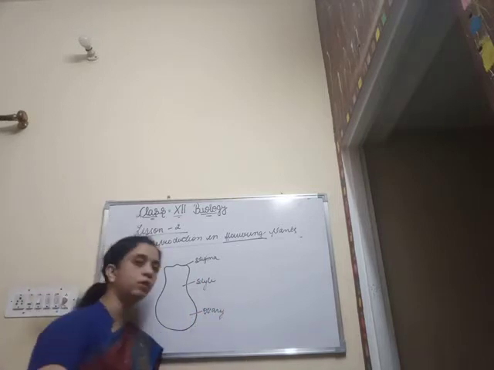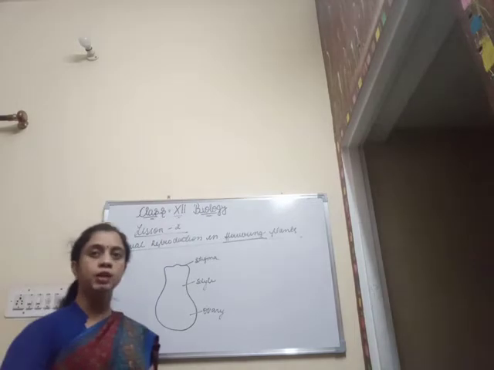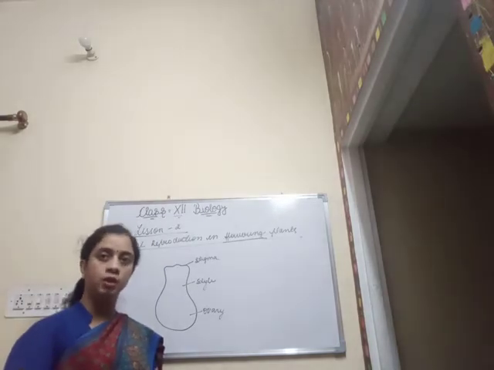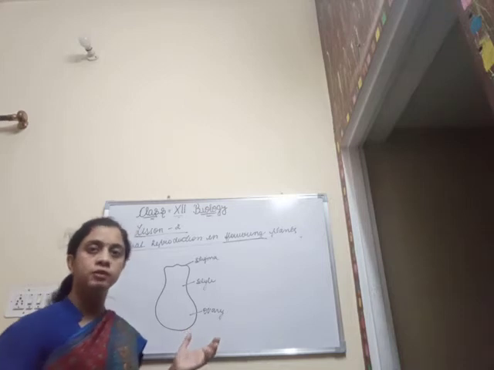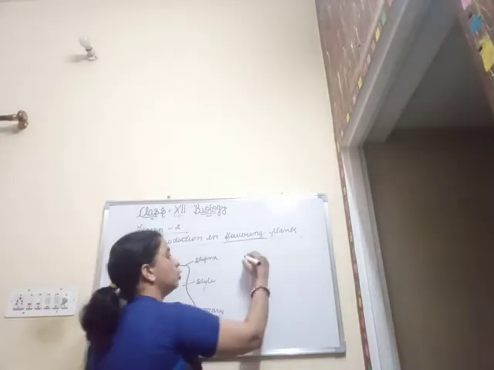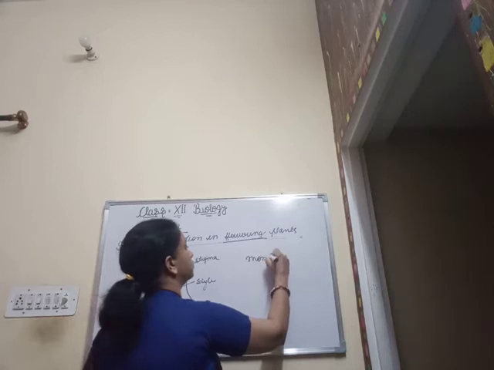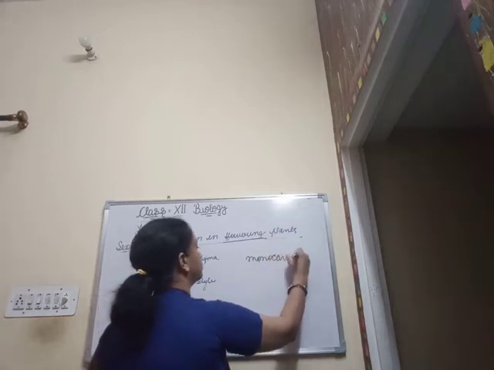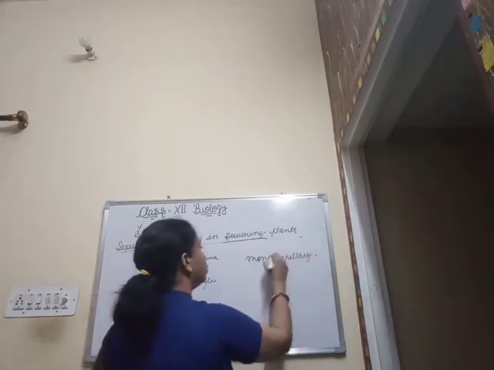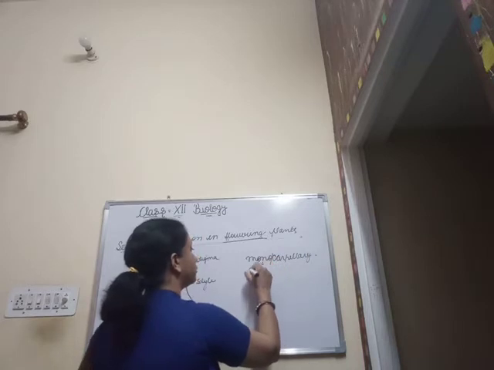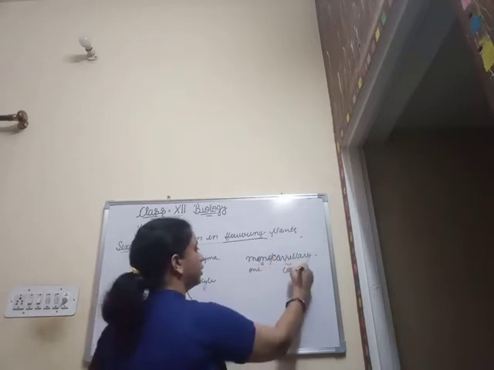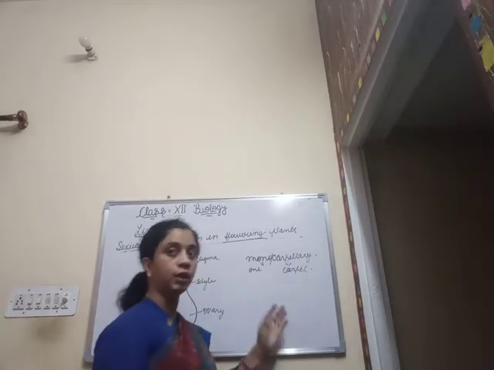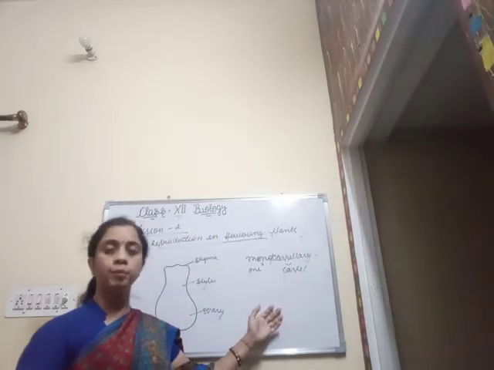In those flowers which contain a single carpel, that is only a single carpel or only a single pistil is present, such type of the flowers are known as monocarpellary. Mono means one or single. Carpellary comes from the word carpel. That means these are those flowers which contain only a single carpel.